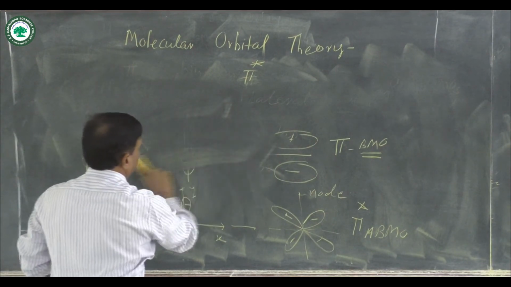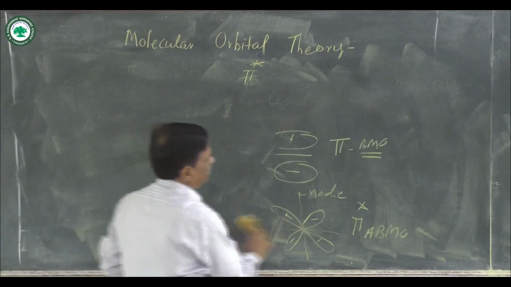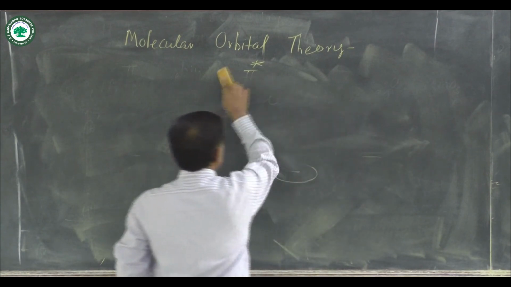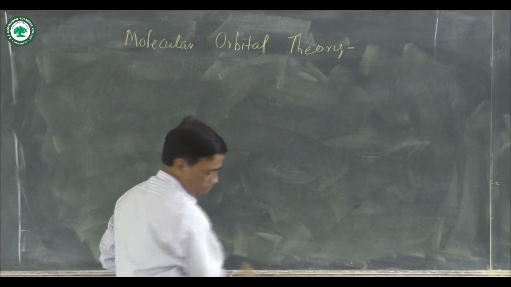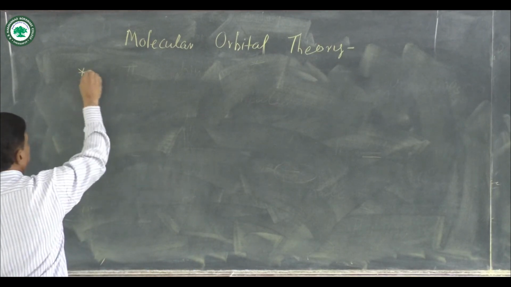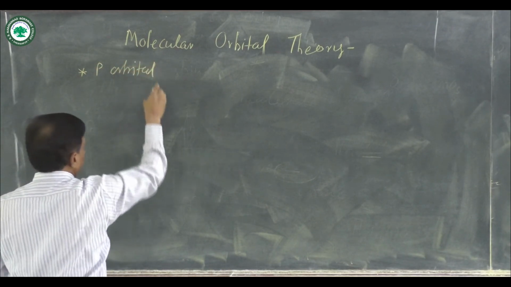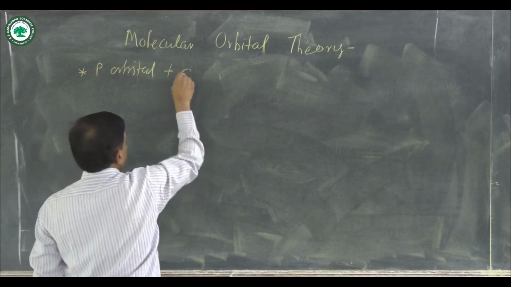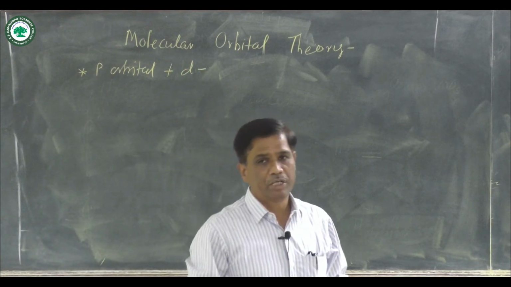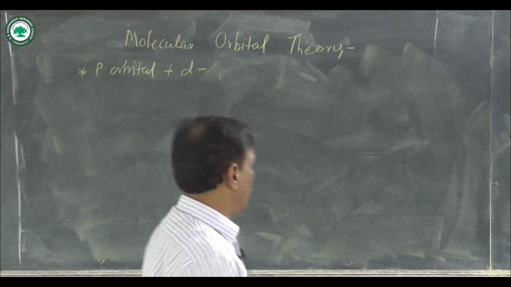Next is when there is a combination of a p orbital with a d orbital, known as pd combination, or pd overlap of atomic orbitals.